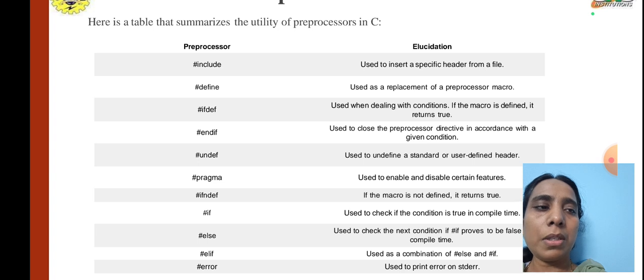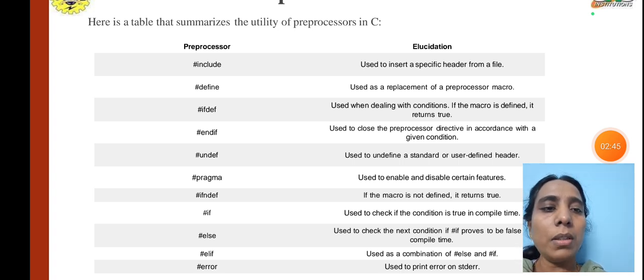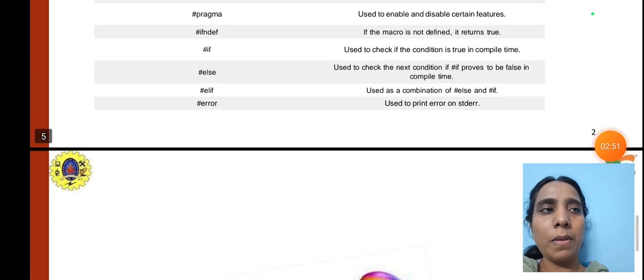Next, hash if checks whether the condition is true at compile time. Next, hash else is used to check the next condition if the previous proves to be false at compile time. Next, hash elif is used as a combination of else and if. Then hash error is used to print an error on the standard error stream.